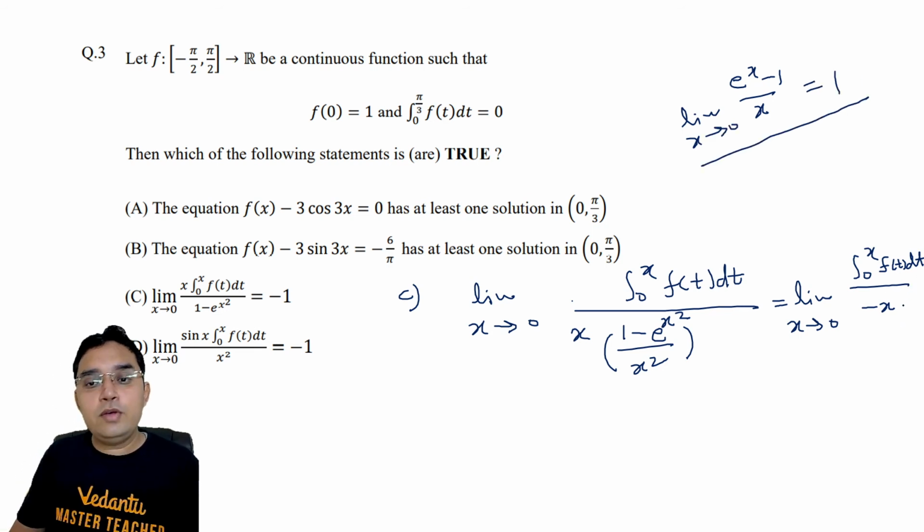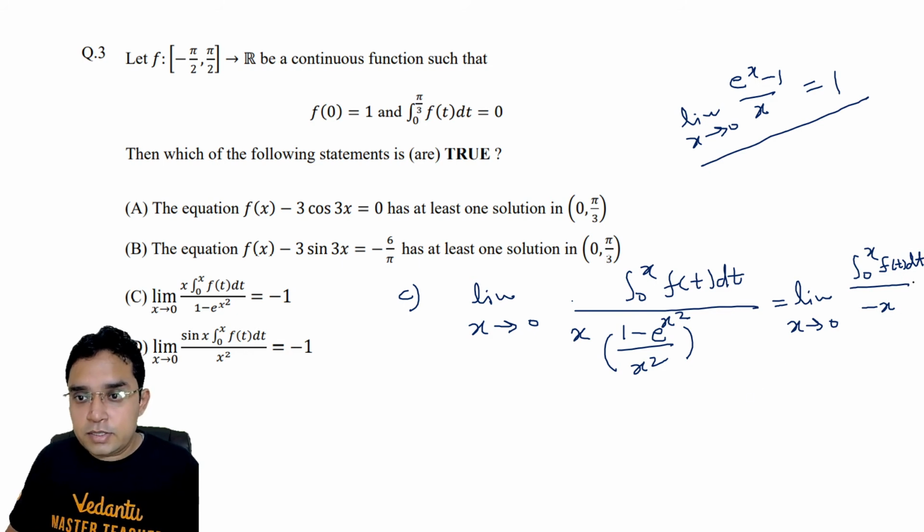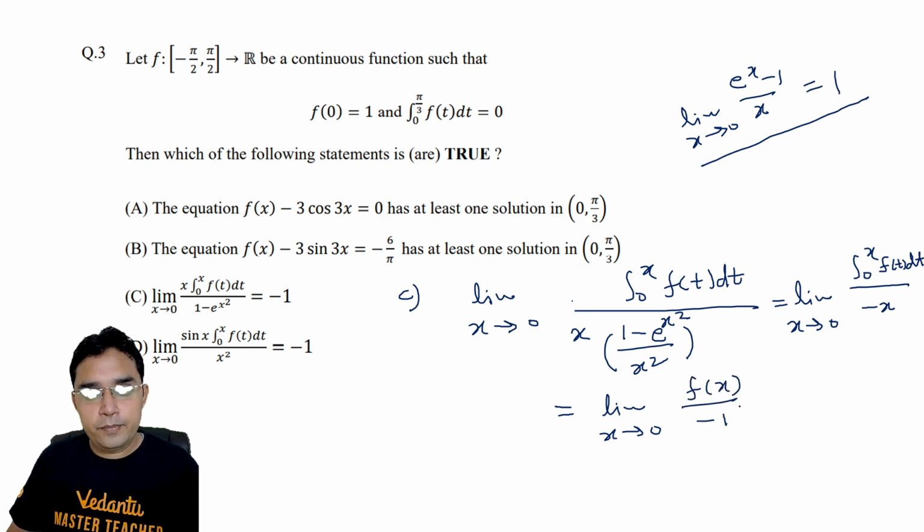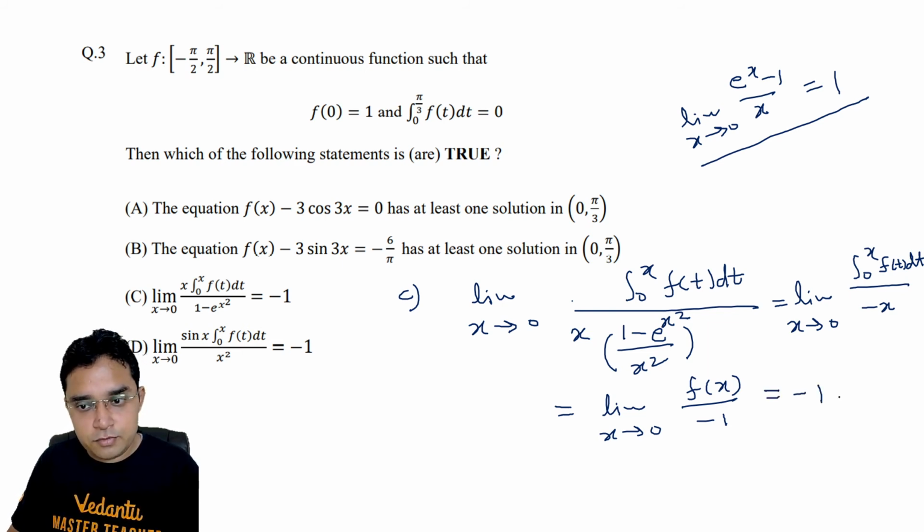So now we will use L'Hospital rule. Because this function f(x) is continuous, the integral from 0 to x of f(t) dt has to be differentiable, so we can differentiate it. After differentiation, we get the limit as x approaches 0 of f(x) in the numerator and -1 in the denominator, and f(0) is given to us as 1, so this comes out to be -1. So our answer so far has been A, B, and now C also.